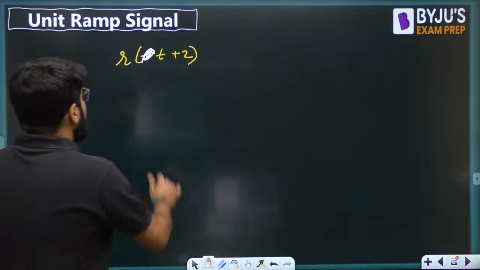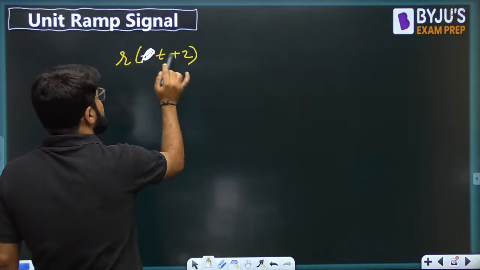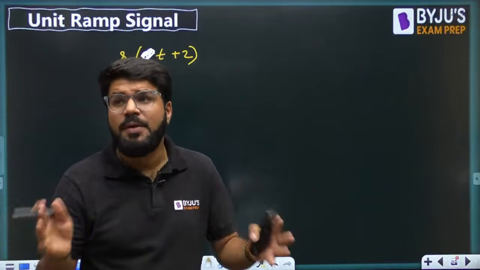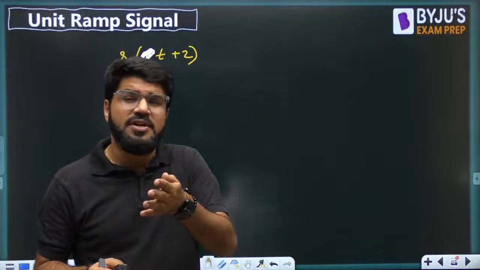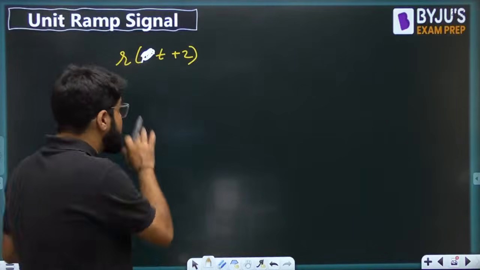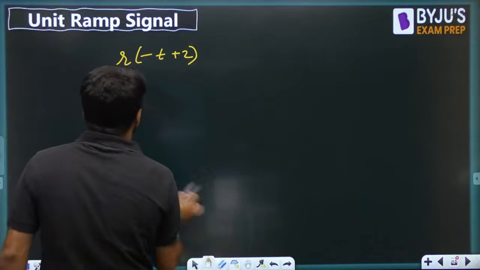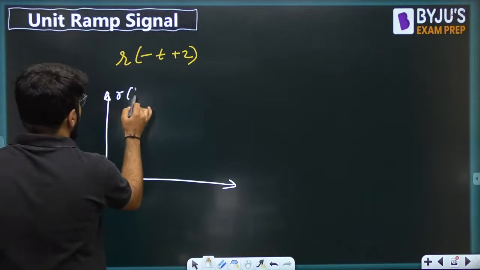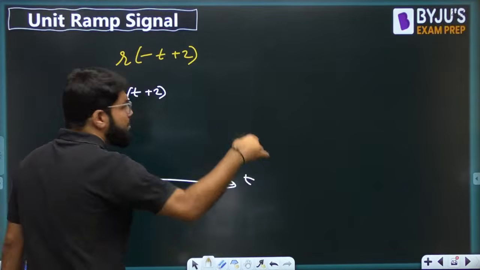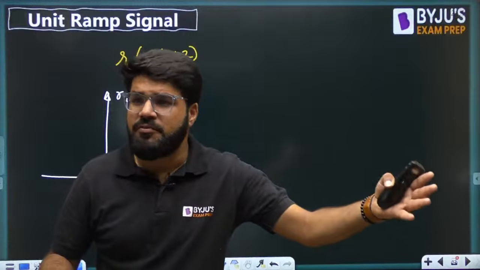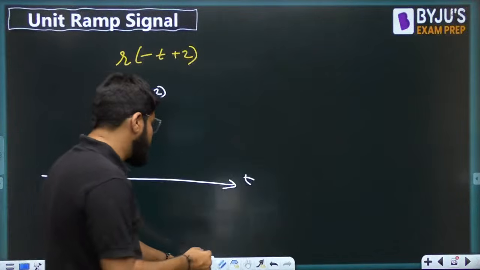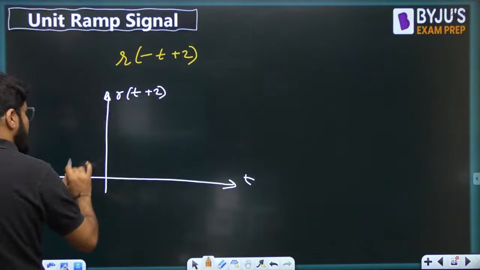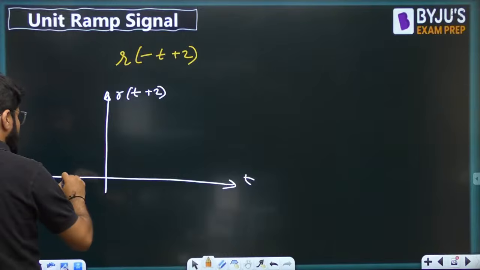Right, so when you do both the shifting and scaling, we usually discard the scaling factor first. We do the shifting first. Although both approaches are okay, I have told you the precedence rule, why we shift first and then scale. There is a logic behind that. So let me first do the shifting, and shifting means I want to plot r(t+2). Now everybody knows that r(t+2) means a left shift. r(t) starts from origin, so r(t+2) will be starting from -2, but having how much slope? It's r, means it is the unit ramp.